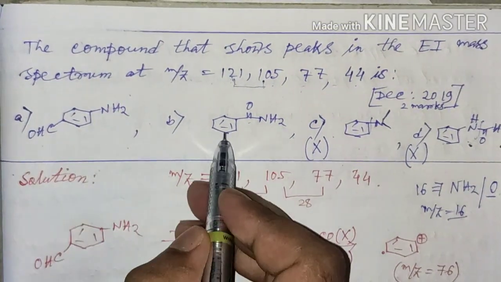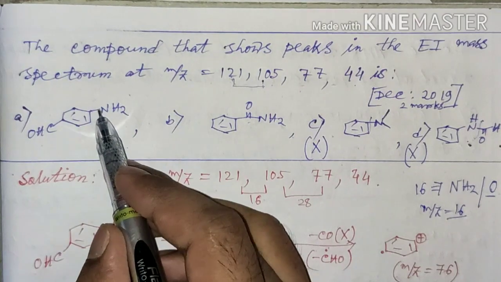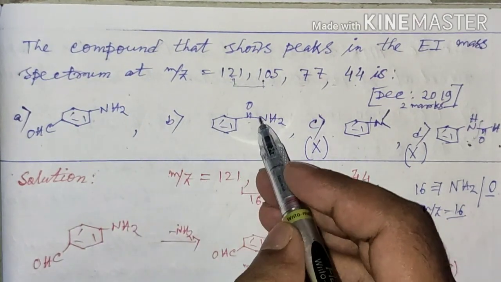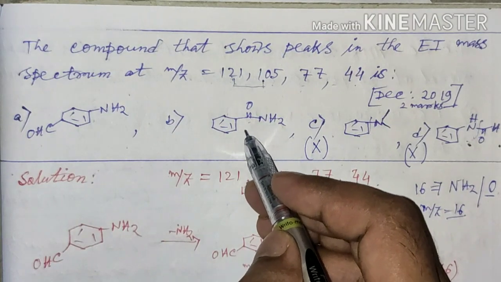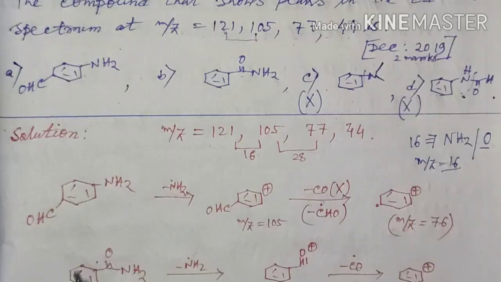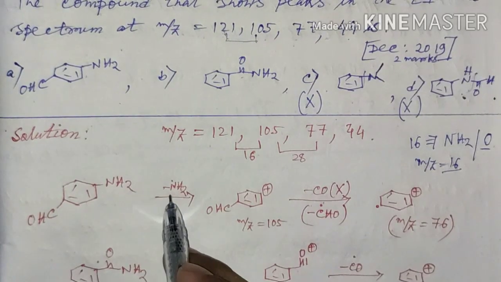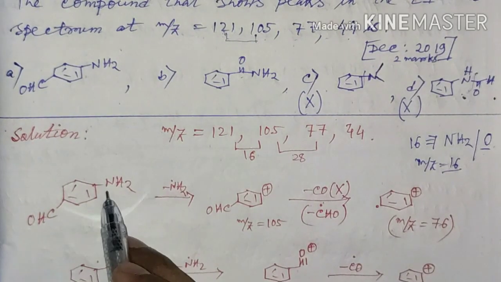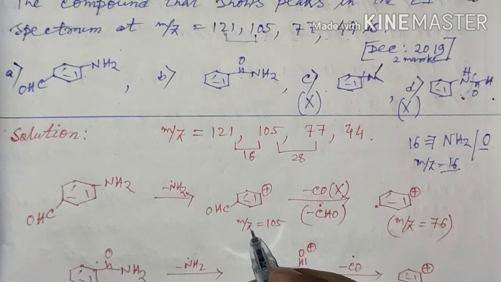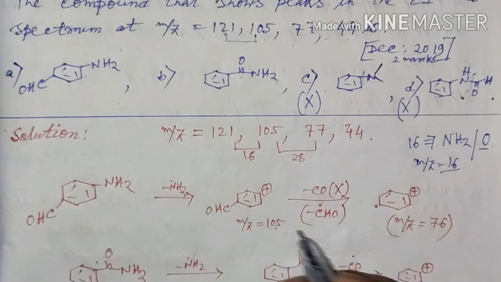Now between these 2, in this case we can fragment an NH2 unit, and in this case also we can fragment an NH2 unit, for which we will get m/z 105. If we remove one NH2 unit from this, it will give this cation, for which m/z is equal to 105.